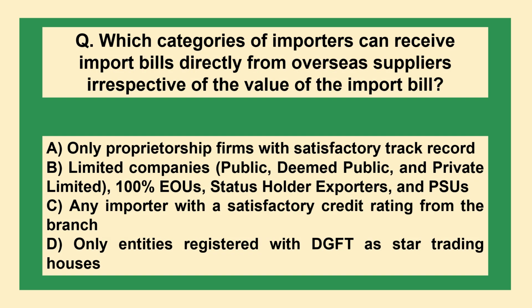The next question is, which categories of importers can receive import bills directly from overseas suppliers irrespective of the value of the import bill? The options are: A. Only proprietorship firms with satisfactory track record. B. Limited companies, public, deemed public and private limited, 100% EOUs, status holder exporters and PSUs. C. Any importer with a satisfactory credit rating from the branch. D. Only entities registered with DGFT as star trading houses.